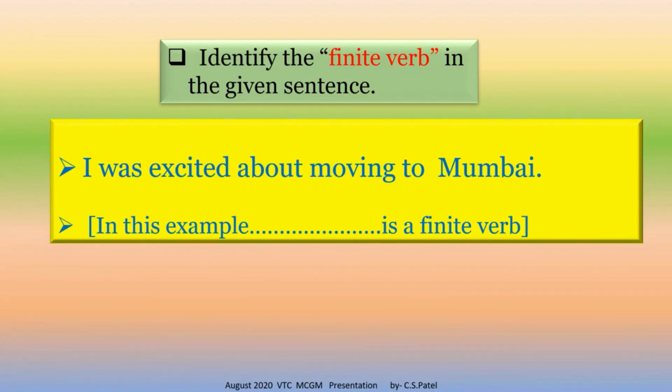In this example, dash dash is a finite verb. You can check your answer, and it should be watch. So in this example, watch is a finite verb.